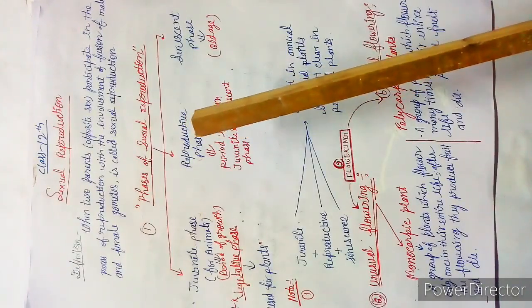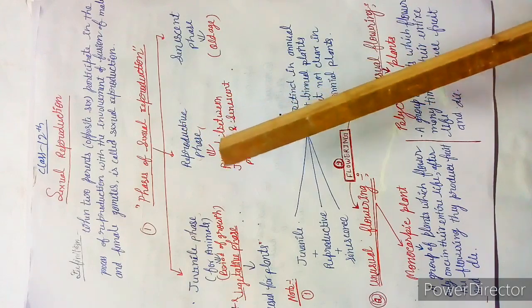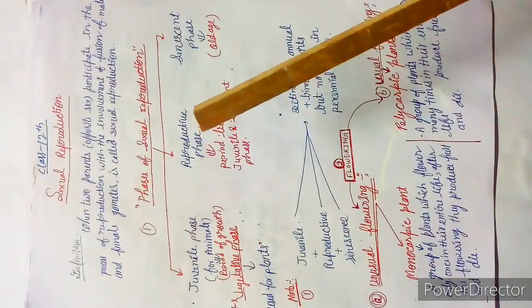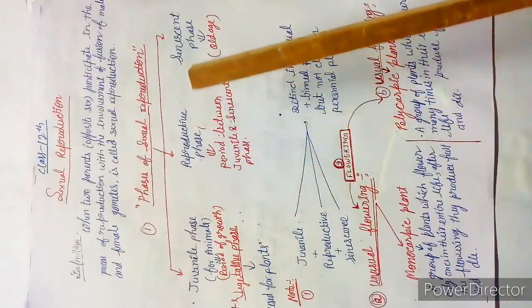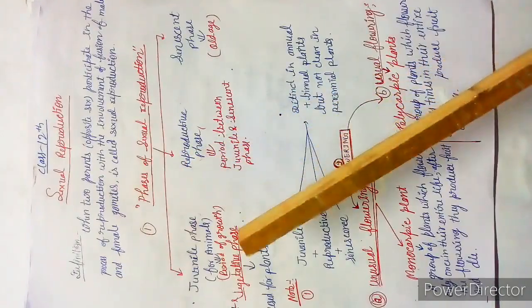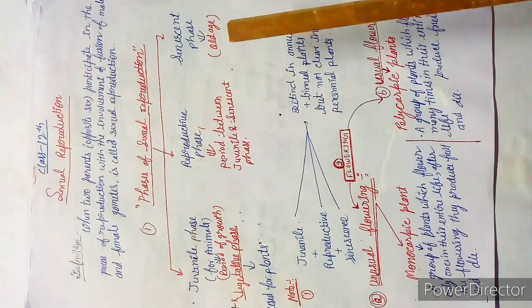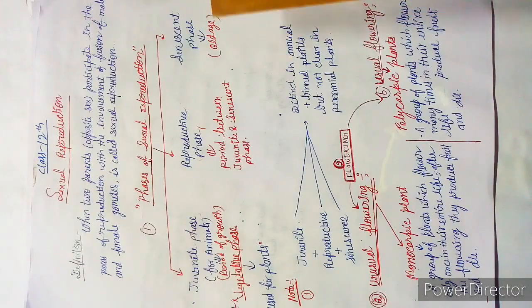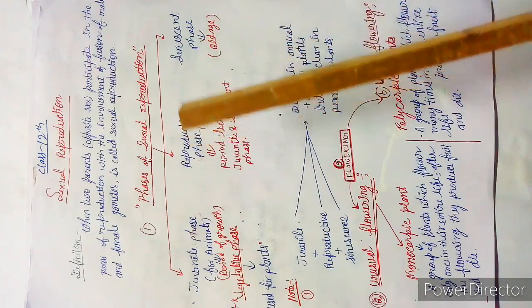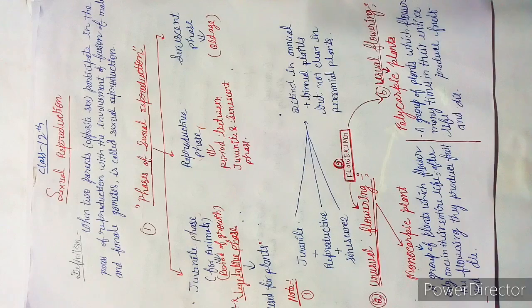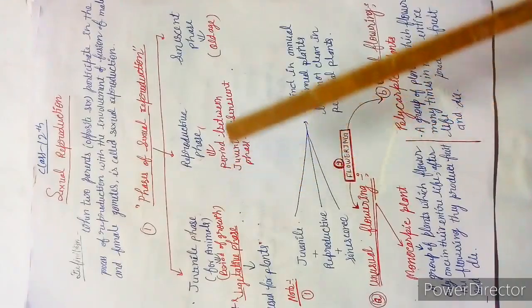Next is the reproductive phase, a phase of life when gametes are formed. And last is the senescent phase, the old age phase, when most organisms are not producing gametes.